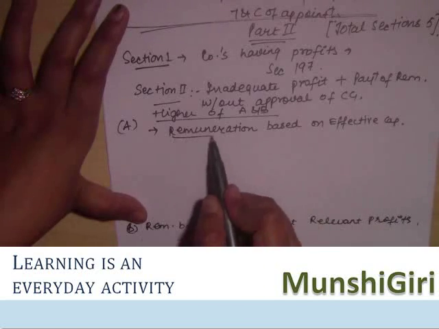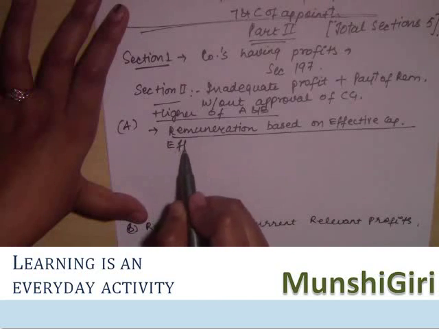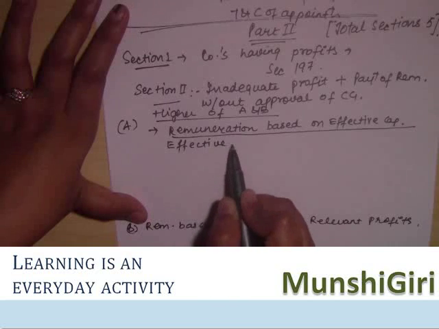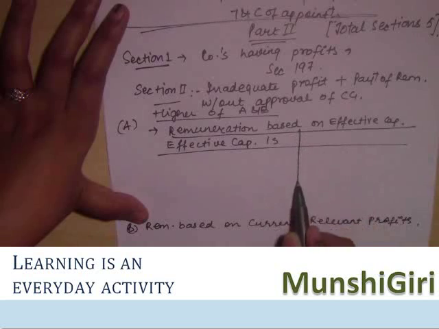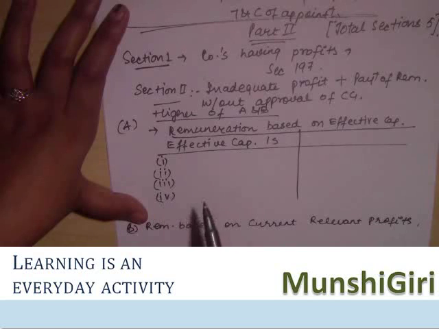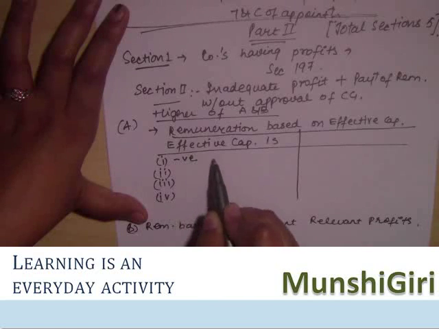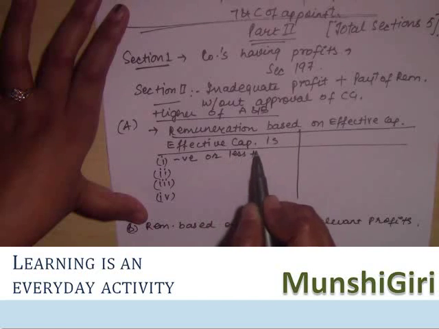So we'll cover this first, remuneration based on effective capital. Now it says where the effective capital of a company is, there are four cases. The first is the effective capital of the company is negative or less than 5 crore.